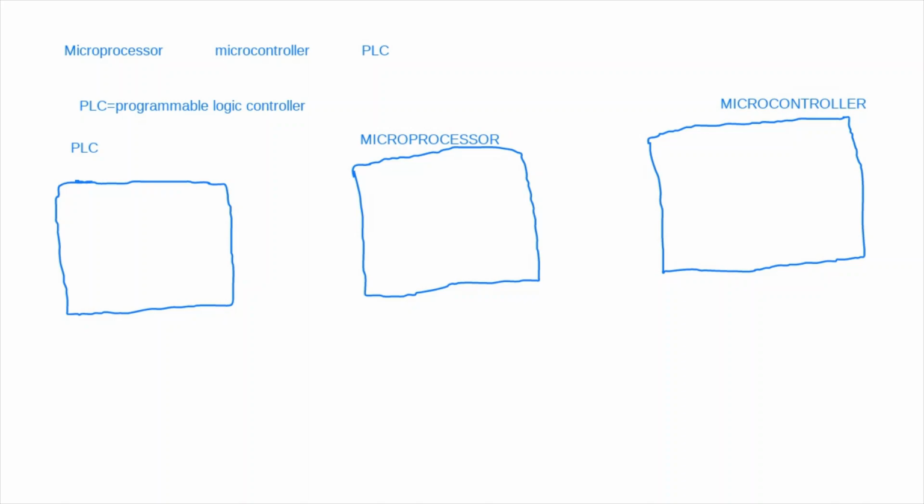You want to do any type of simulation. Lots of software is available. Design software is available, construction software is available, where you can try to calculate and simulate various things, or various design parameters. So they need a large amount of memory, and memory is always available in a microprocessor. So this is the basic difference between a microprocessor and a microcontroller.